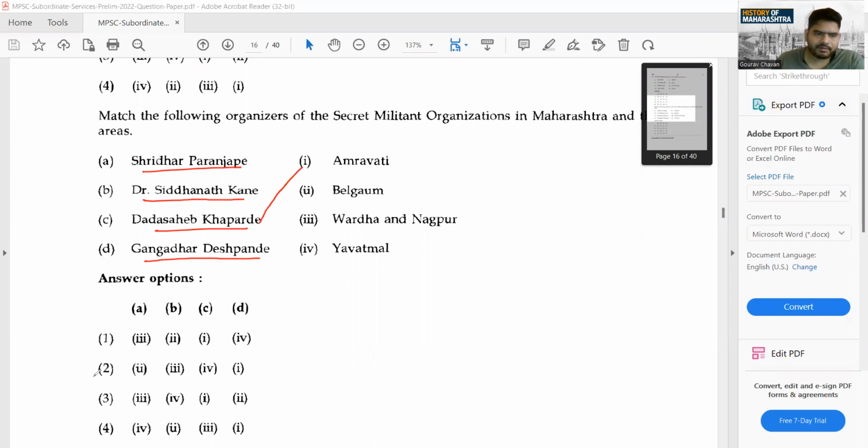You know one point. So from this, you can eliminate two options. Second thing, Sridhar Paranjpe belongs to the area of Vidarbha. Over here, three. So if you go with three, the options are the same, three, three. Next comes Siddharth Kane. He belonged to Yavatmal.